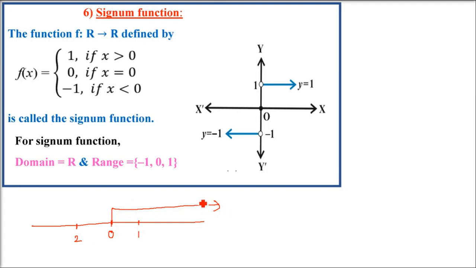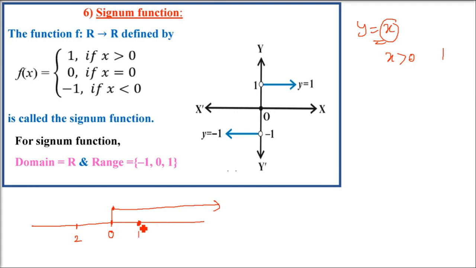In this function y equals f(x), which is similar to y equals x only, whatever you put in x, the value coming out will always be 1, 0, or minus 1. If you put a value higher than 0, not equal to 0, you will always get y equals 1. You are not taking 0, so it is not inclusive here.